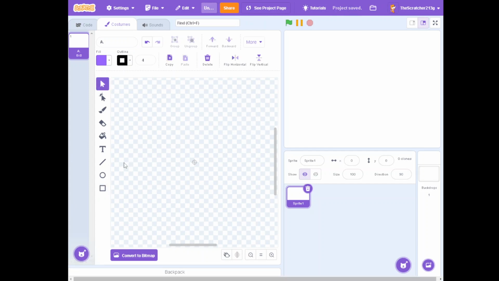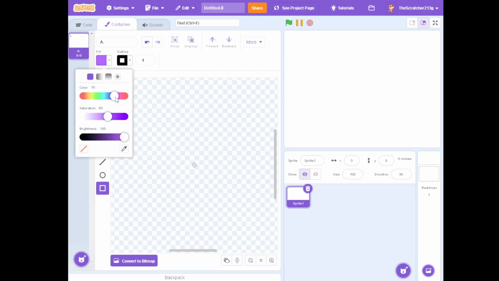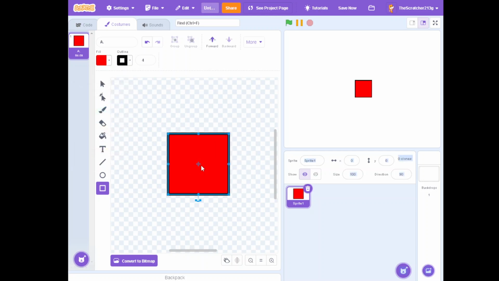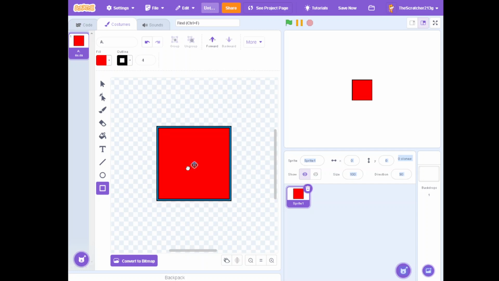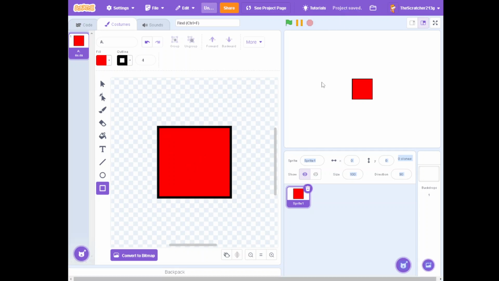What we're going to do is make a square, whatever square you want, I would just make a square though. Make sure it's 64 by 64 pixels, and put it in there. As you can see, we have our nice square.